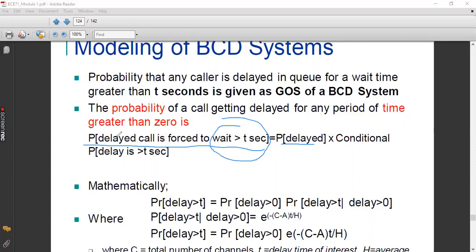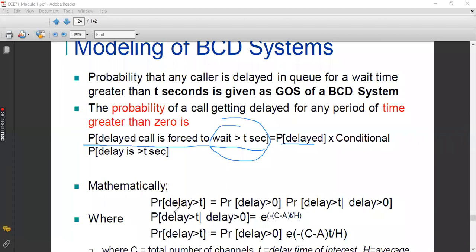So you take two probabilities and multiply. One is the probability of experiencing delay because all the channels are busy. That is why it is getting delayed. That probability you take into account, multiplied by the conditional probability. The conditional probability is the probability that the delay is greater than t seconds.